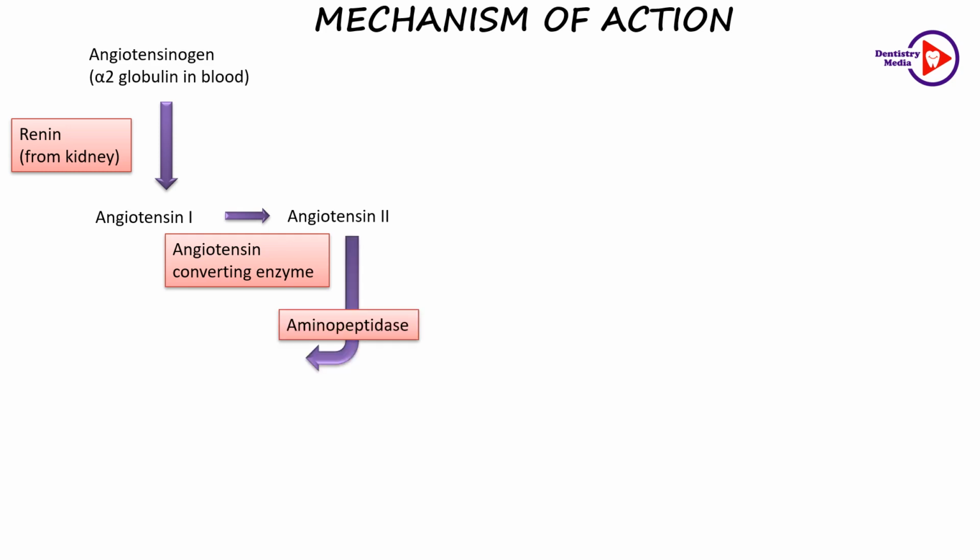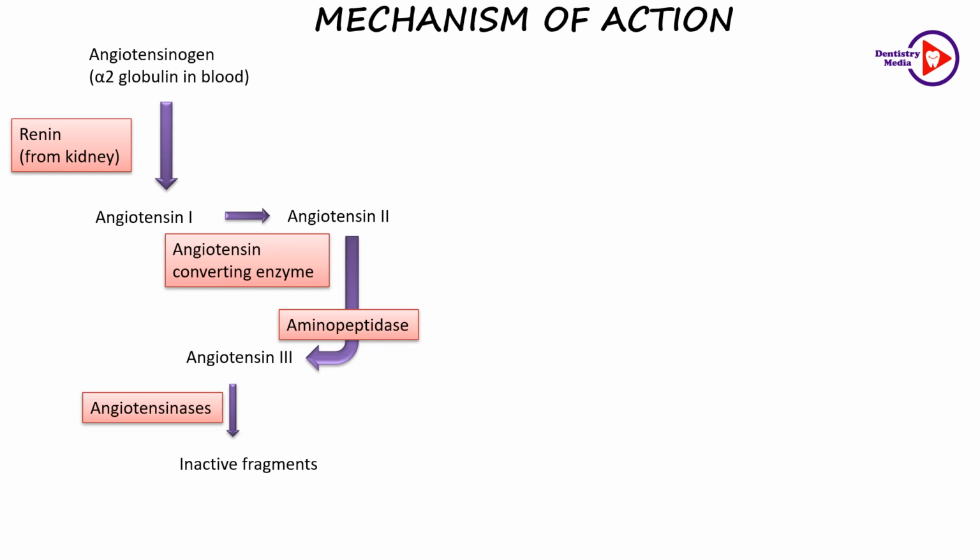Therefore, it gets further degraded to angiotensin 3 by the aminopeptidase. The potency of angiotensin 3 is 2 to 10 times less as compared to angiotensin 2. But it is equipotent in stimulating the aldosterone secretion. The angiotensin 3 is further degraded to inactive products by angiotensinases.